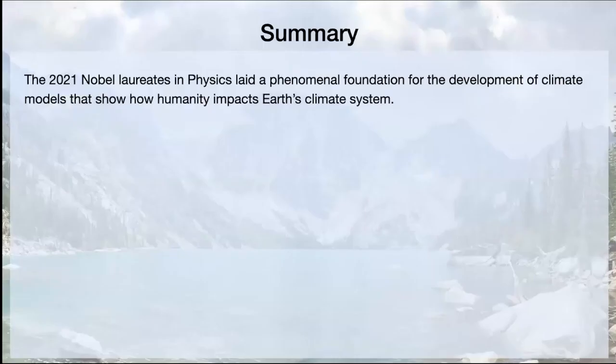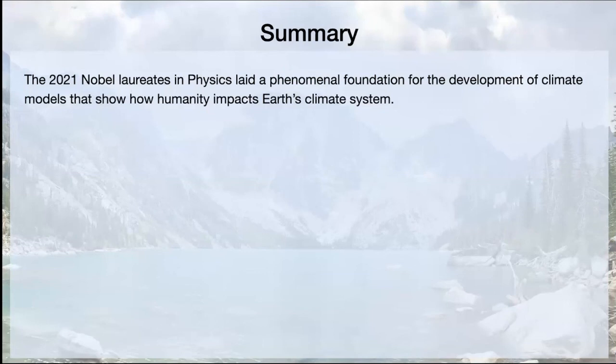All right, this is my last slide. And to conclude, I've talked about the work of the Nobel laureates in physics from last year, particularly Syukuro Manabe, who used radiative convective equilibrium model to understand the climate change and the effect of greenhouse gases on the Earth's temperature.